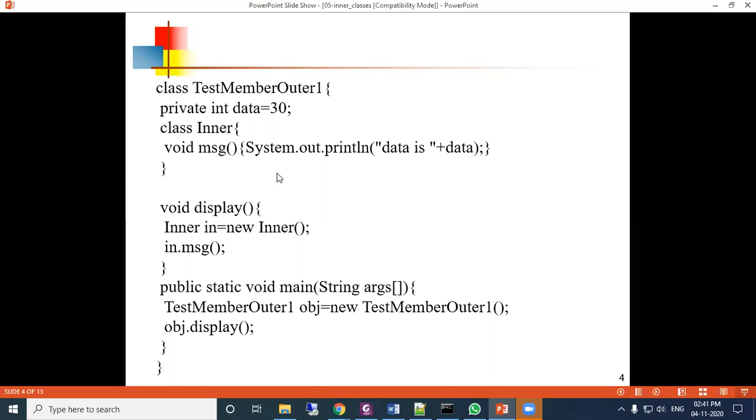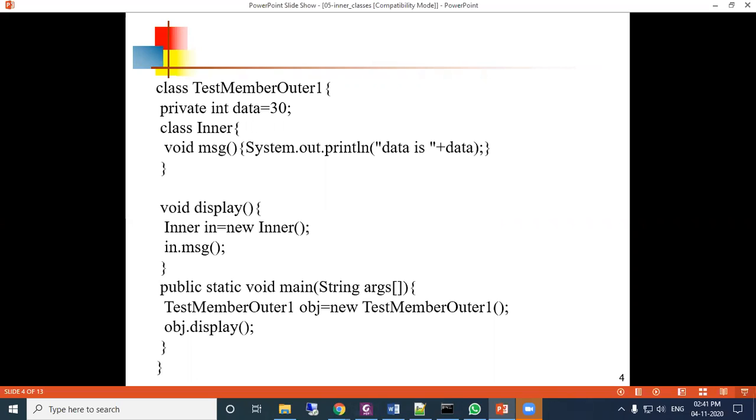See, in inheritance, the subclass or derived class cannot directly access the private member. But here this is not inheritance. This is the nested class concept, where the inner class can access the private member of the outer class also without any restriction.